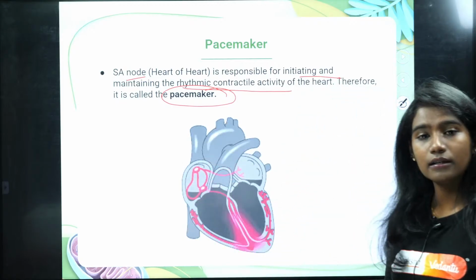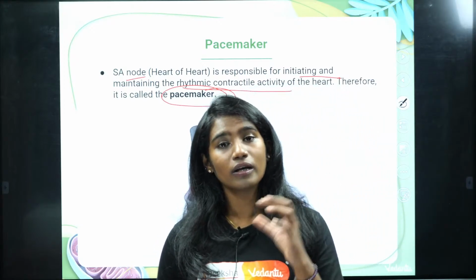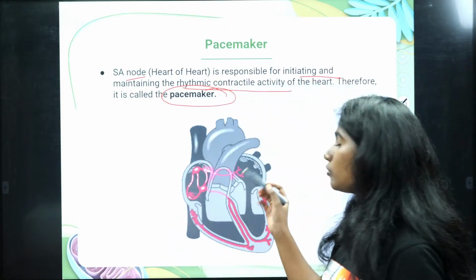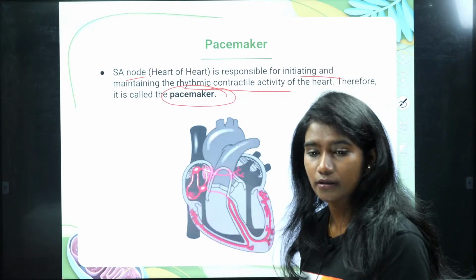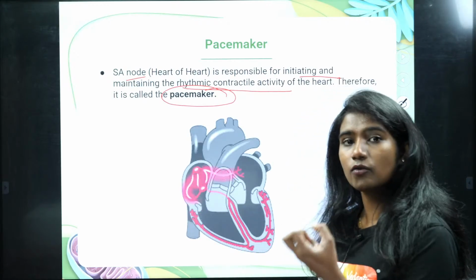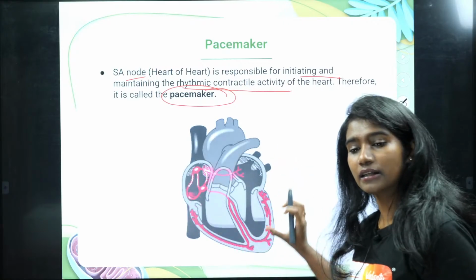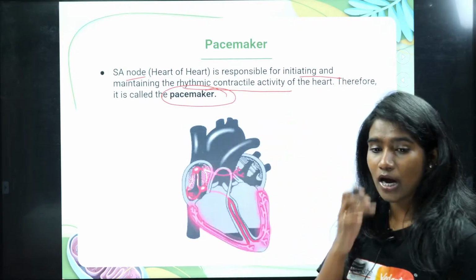Our heart will have to contract and relax to pump the blood. Who is it that is initiating the contraction and relaxation? There are certain nodes present. In that, the SA node is the one that will generate the impulse so that the contraction and relaxation must occur. That is the function of the SA node.